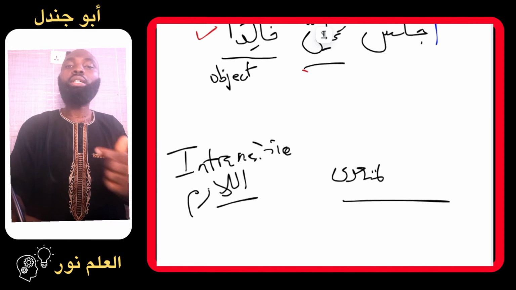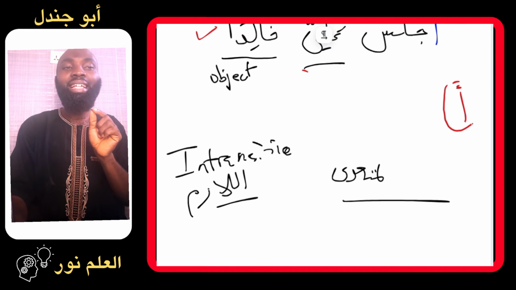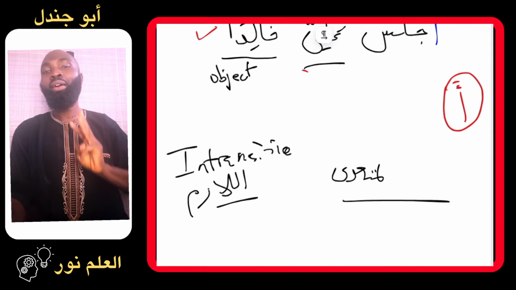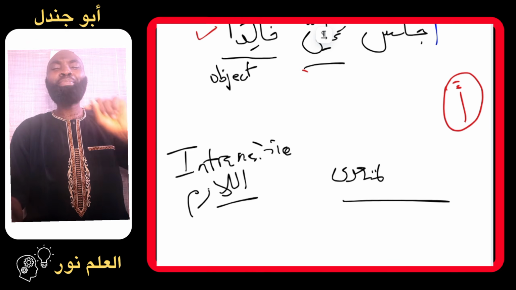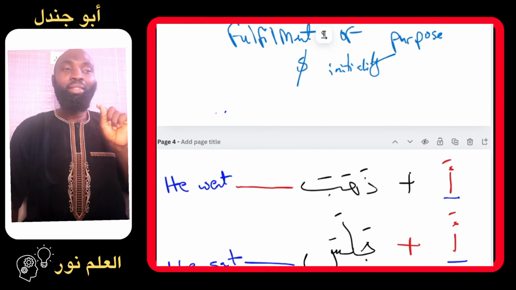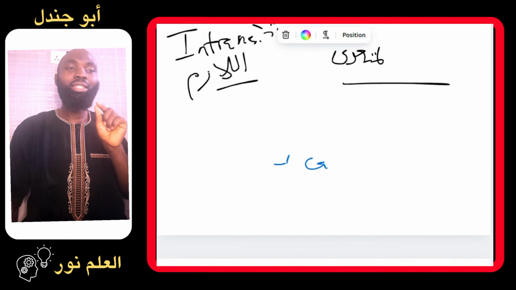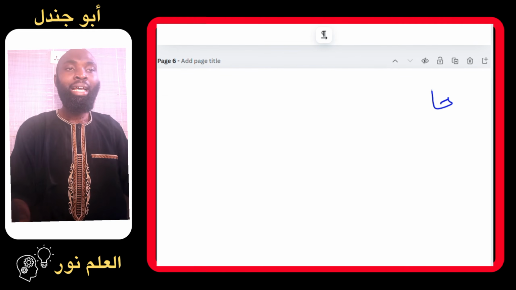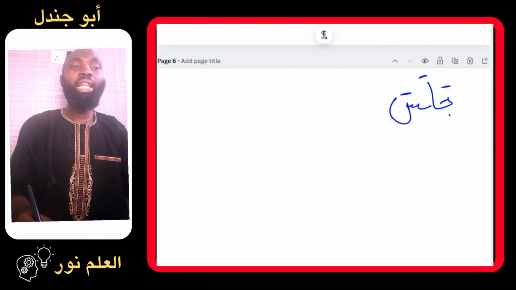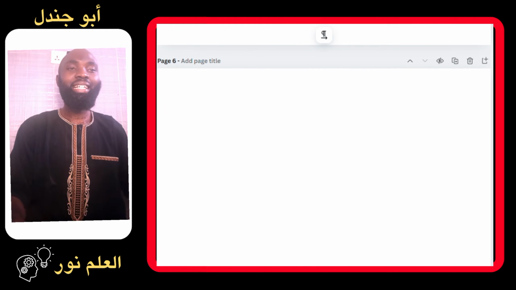So what has caused the transfer of this action? It is the hamza as a letter that has been added to the triliteral verb. In order for you to understand this better, let's bring the first verb now, which is the verb dhahaba, into a sentence so that you can understand this better. Let's go with dhahaba.